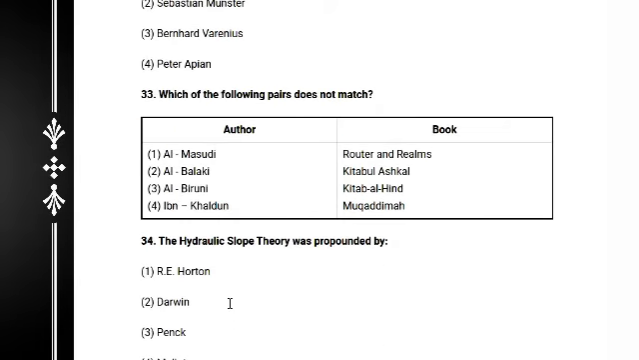And next question: which of the following pairs does not match? Carefully listen. Option 1: Al-Masudi, Rutter and Relevance; Al-Balkhi, Kitab al-Ashkal; Al-Biruni, Kitab al-Hind; and Ibn Khaldun, the Muqaddimah. So definitely the answer is option 1: Al-Masudi, not the Rutter and Relevance.